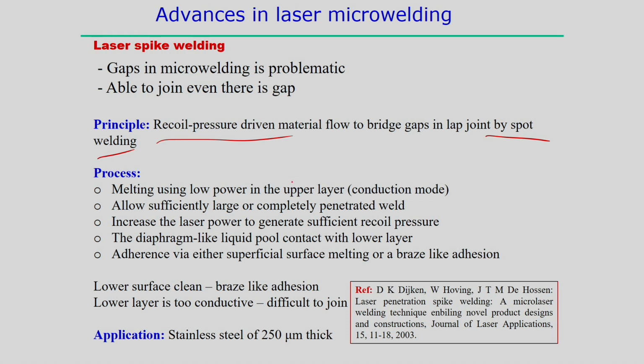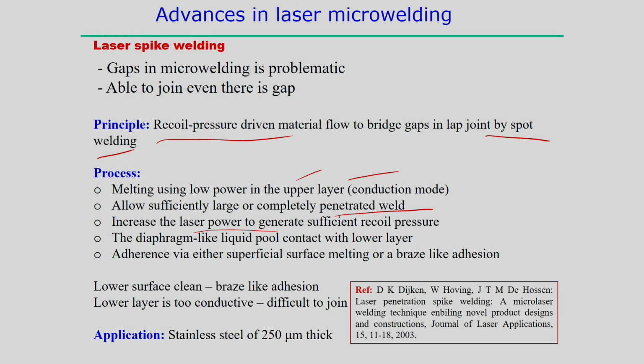The process is melting using low power in the upper layer. So, keep the laser in the conduction mode on the two layers, then a sufficiently large, completely penetrated weld has to be produced, then increase the laser power to generate sufficient recoil pressure such that a diaphragm-like liquid pool contacts the lower layer.